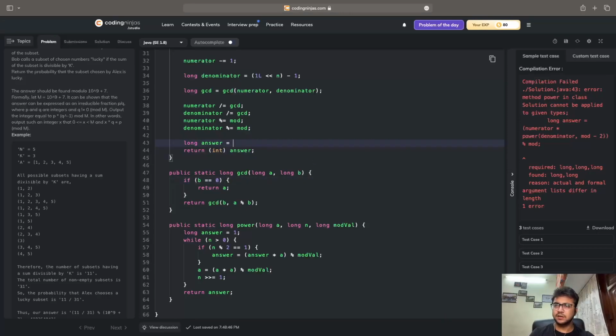Let me just write it again. So I should write it like numerator, not like this, numerator multiplied by power, multiplied by power. Lastly, I have to do the mod, right? So I'll do it over here, mod. Now here I will write denominator, comma mod minus 2, and then mod. Now let's try to run it.